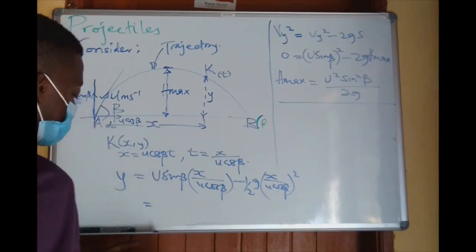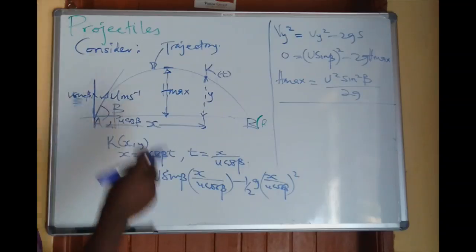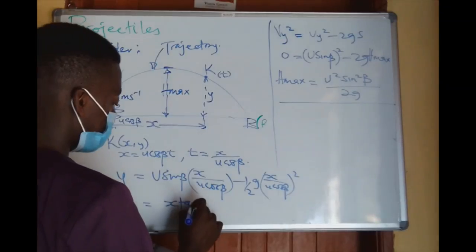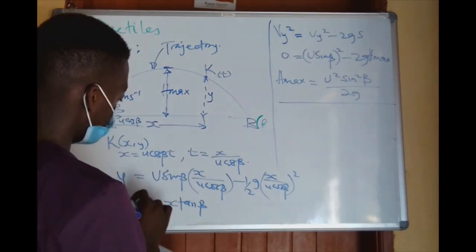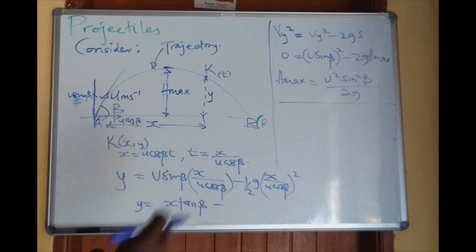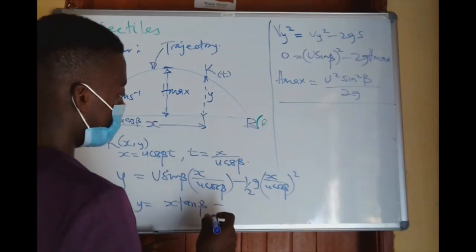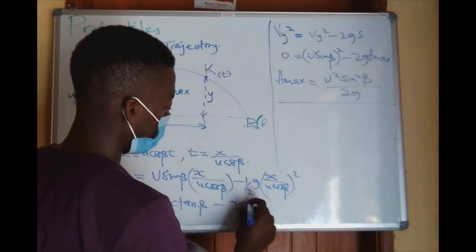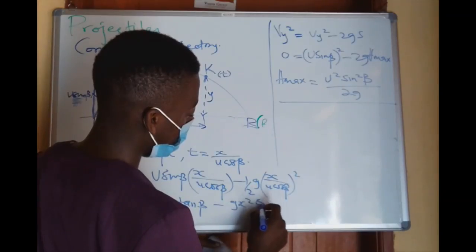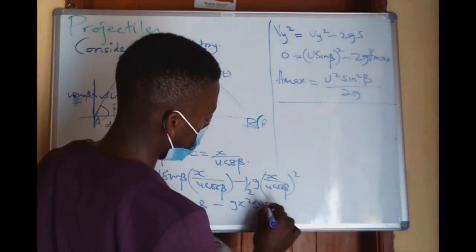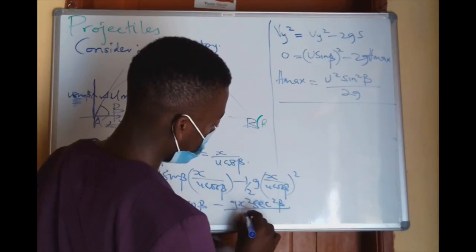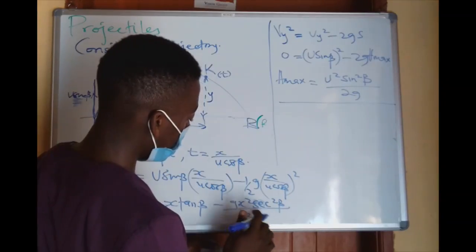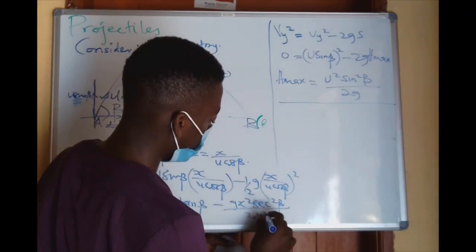For instance, if I calculate, one term will be x tan beta. That is y equals x tan beta minus g x squared sec squared beta over 2u squared.